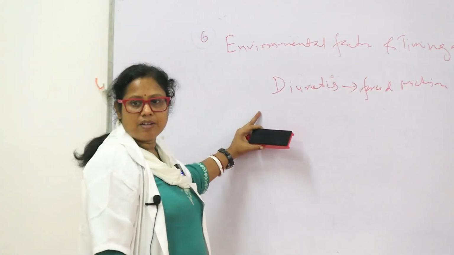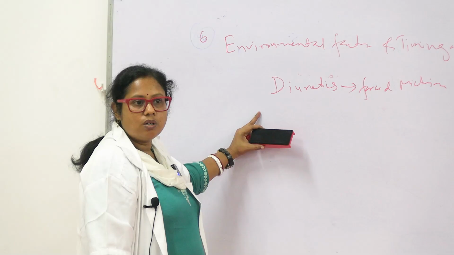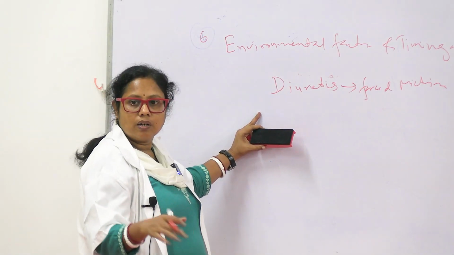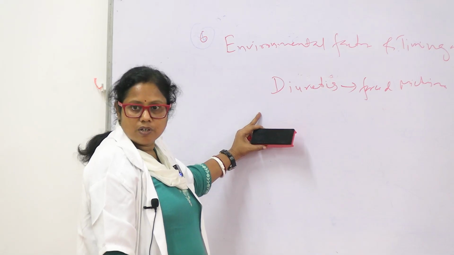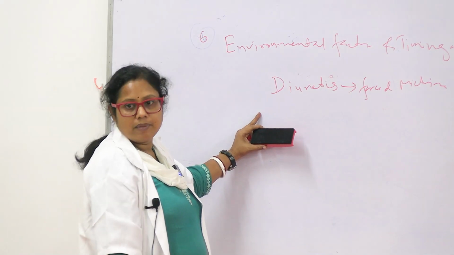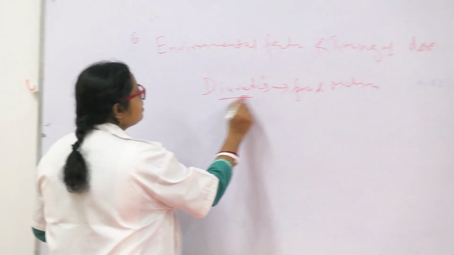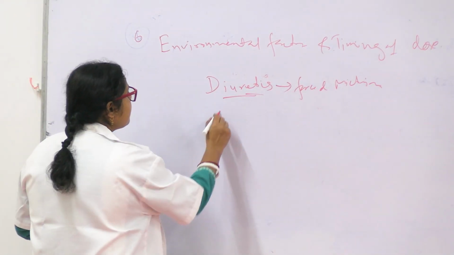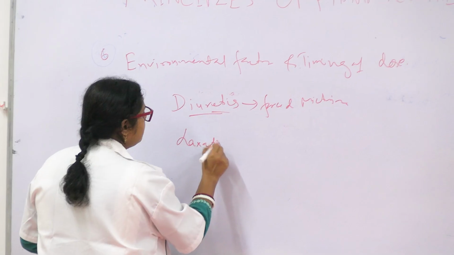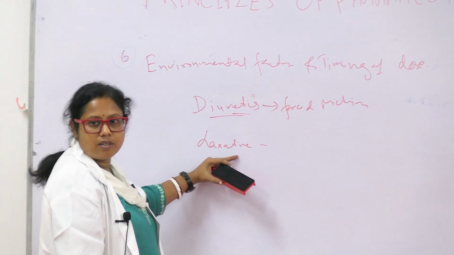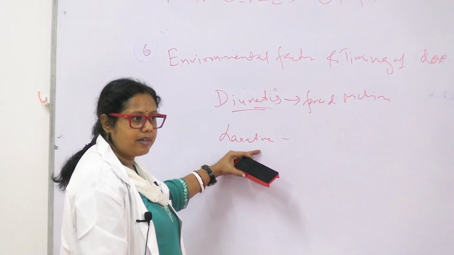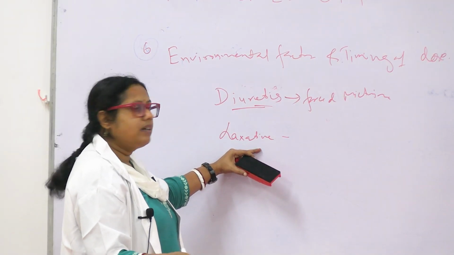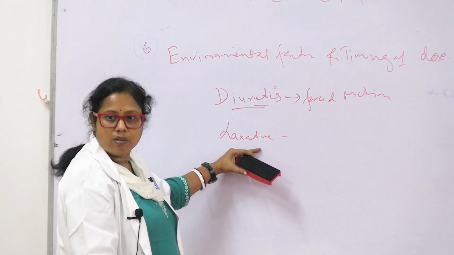If we give diuretics at night, in the evening, what will happen? The patient has to go to the urinal the whole night. Will it be good for the patient? No. His sleep will be disturbed. So we give diuretics at what time? In the morning. Similarly, laxatives. What is the good time for laxatives? At night, at bedtime. He will take the laxative, the stool will be formed in the night and he will defecate in the morning.